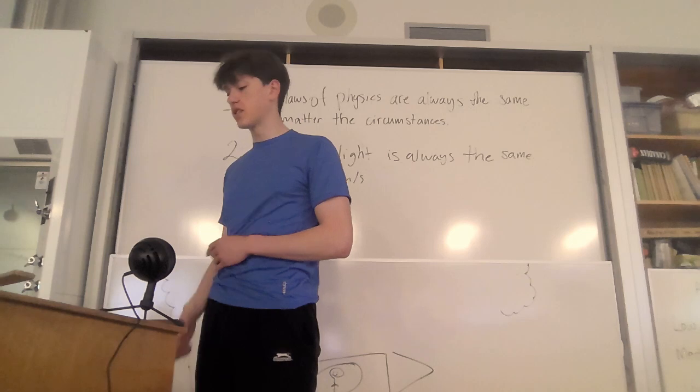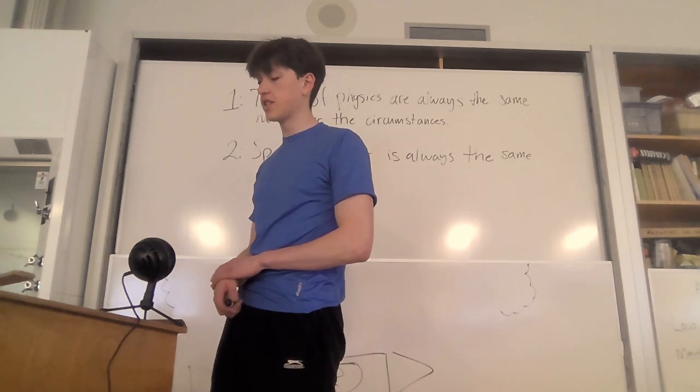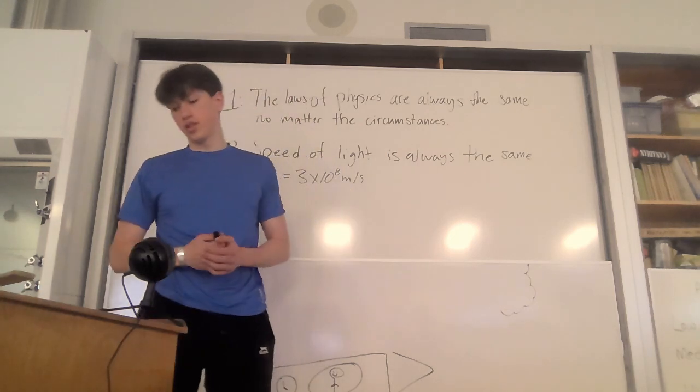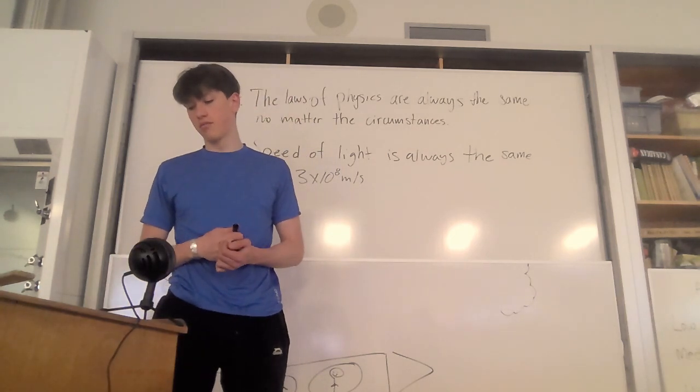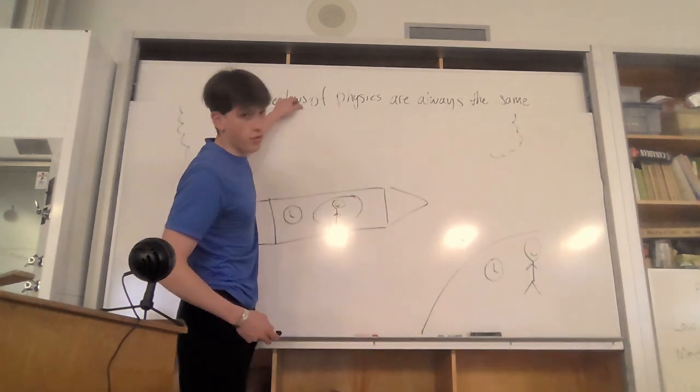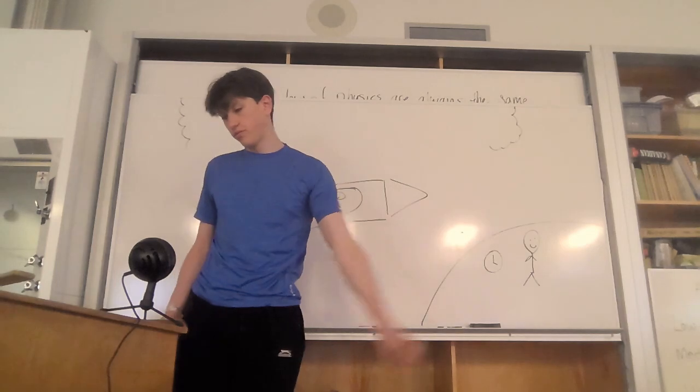So what is special relativity? Well, it's defined as Einstein's theory that explains how speed affects time and length through space. This is all based on these two postulates. Let's talk about that now. Let's talk about our space person. He's moving quite fast.